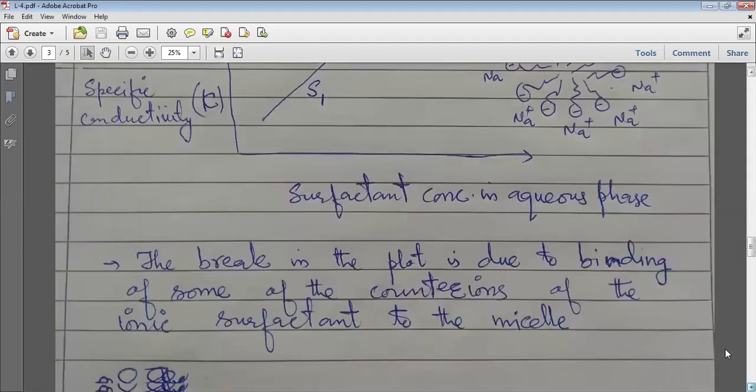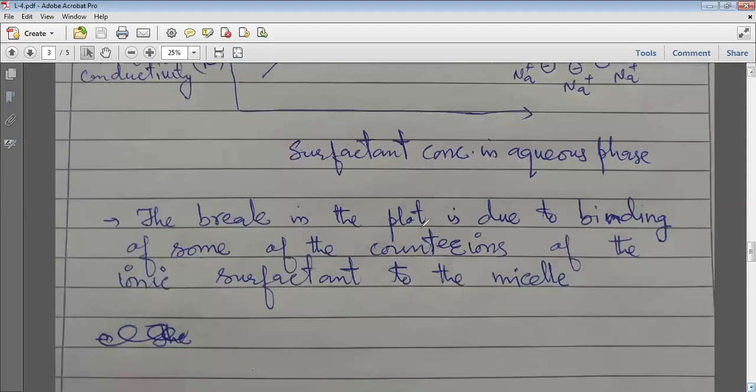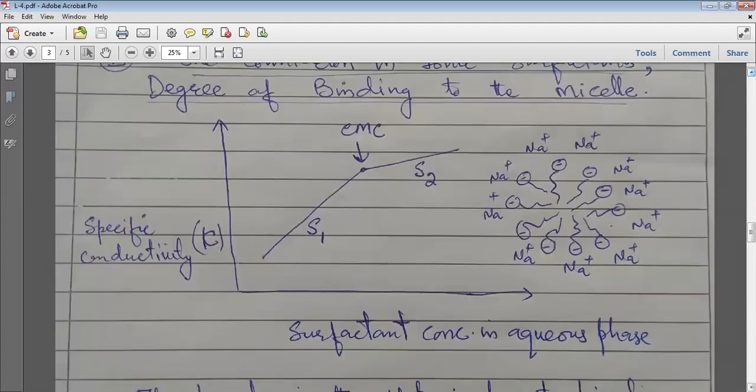From the plot, the break is due to the binding of some of the counter ions of the ionic surfactant. Why does the slope change after this point? After this point the micelles begin to form. The monomer is negatively charged, with Na positive to counterbalance the charge.